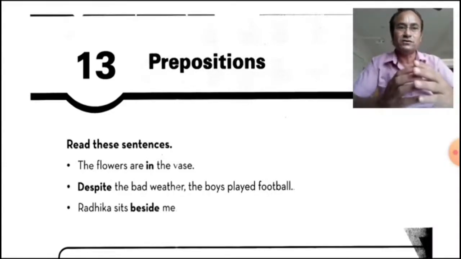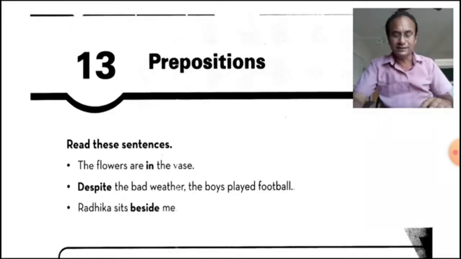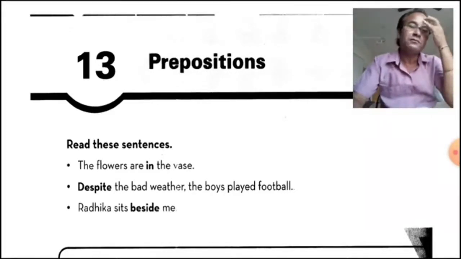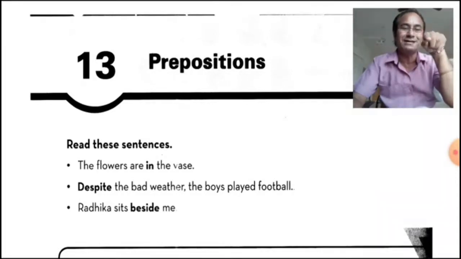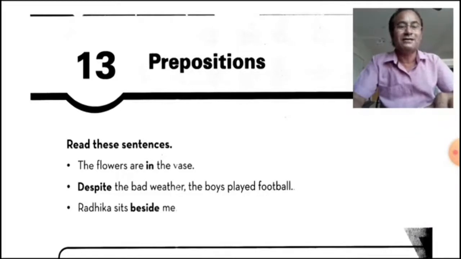Read these sentences. The flowers are in the vase. Vase is a noun and "in" is placed before vase. That's why it's called a preposition, because its position is before a noun.